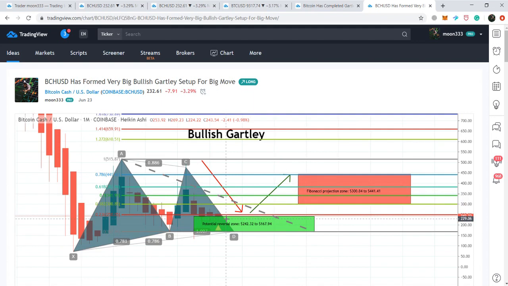So the correlation is still there. Whenever Bitcoin is moving up, Bitcoin Cash is moving with Bitcoin as well. But there is a big difference between the profit potential of both coins. Bitcoin Cash is producing more profit than Bitcoin, but at the same time, both are producing profit. But there is a really very big difference. So guys, I think I have explained everything very clearly before you. Now it's your choice whether you choose Bitcoin or Bitcoin Cash. It all depends on you.